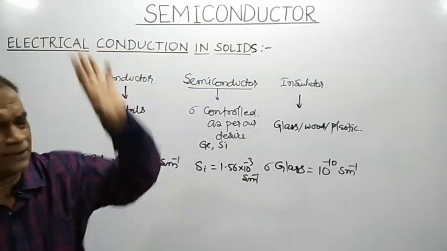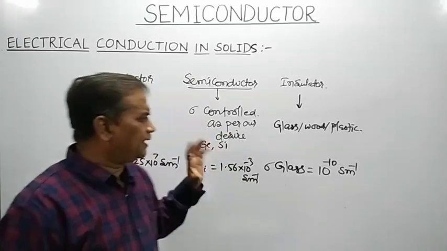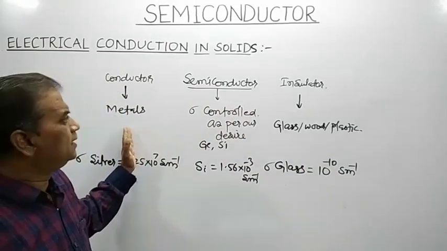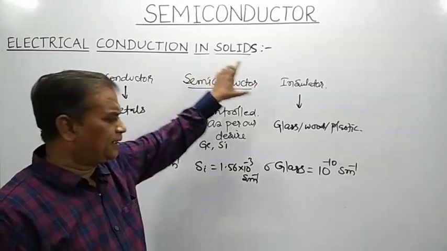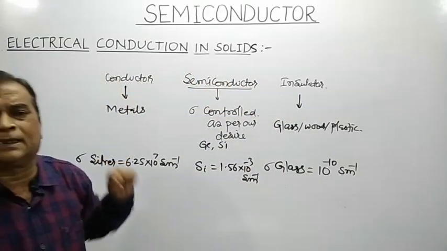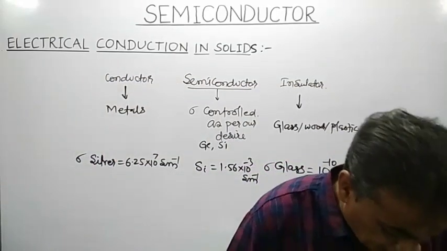So, in short, a material whose electrical conductivity lies in between that of an insulator and a conductor is called a semiconductor. That is, the conductivity of a semiconductor is more than that of an insulator, but less than that of a conductor.